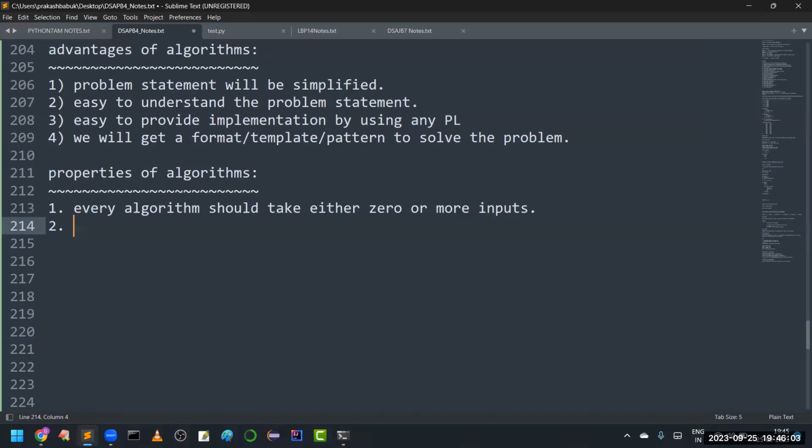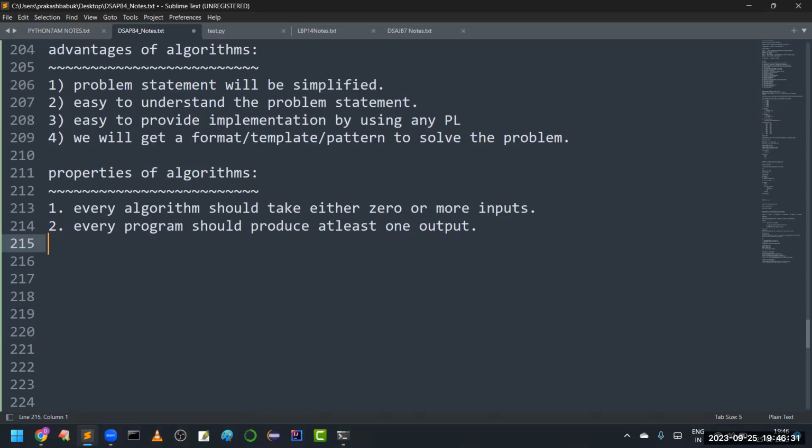Zero input based programs. We are not required to supply any input. And some programs will take the input also. That means input is optional. If you want, you can provide, otherwise no need. But every algorithm or every program should produce at least one output. Otherwise, writing the program itself is meaningless. So it has to give some output.